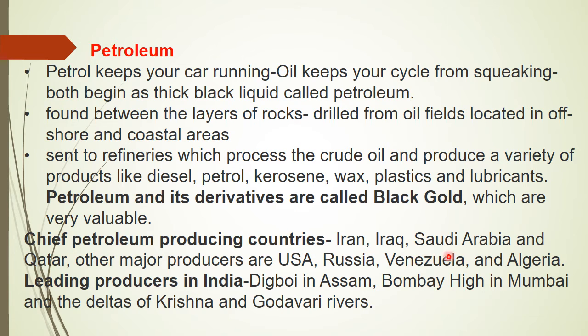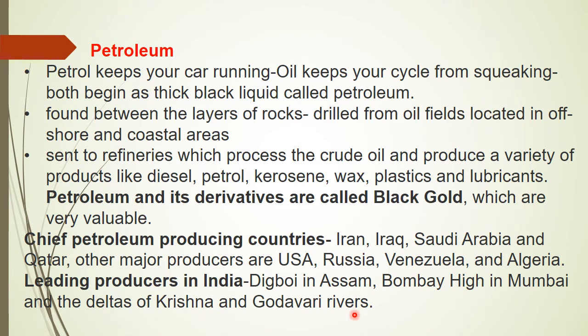So these are all petroleum products. Okay children, what are the petroleum products? Diesel, petrol, kerosene, wax, plastics and lubricants. Then the chief petroleum producing countries are Iran, Iraq, Saudi Arabia and Qatar. And other major producers are USA, Russia, Venezuela and Algeria.